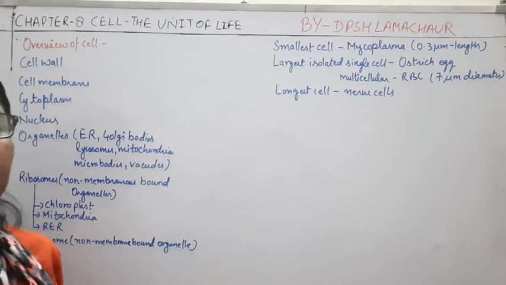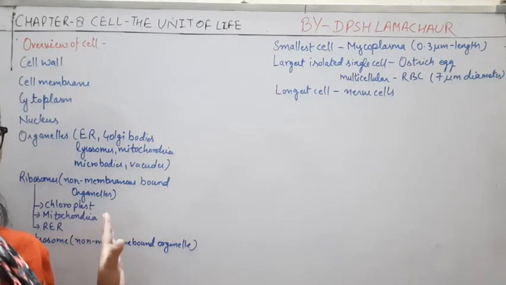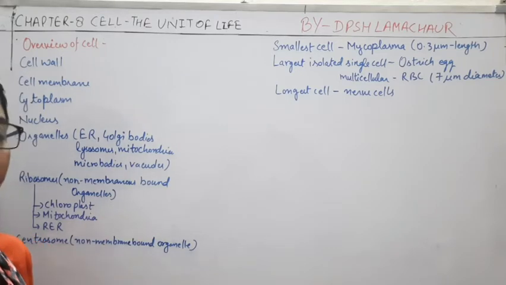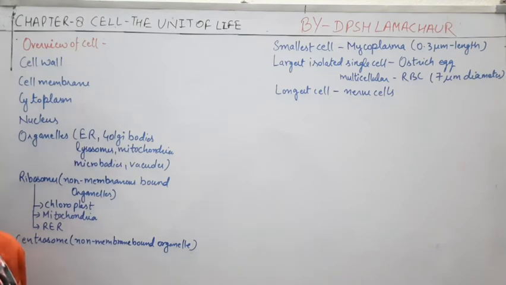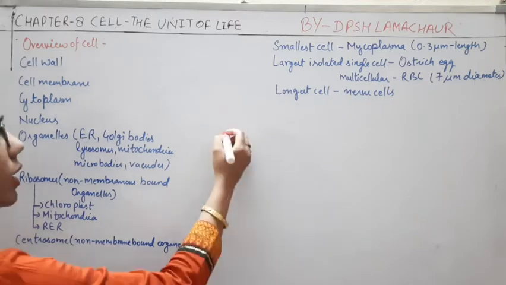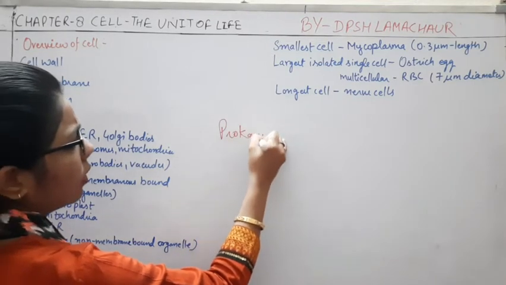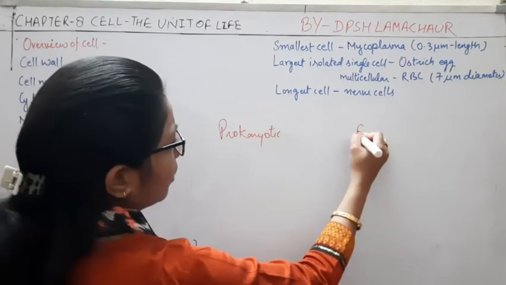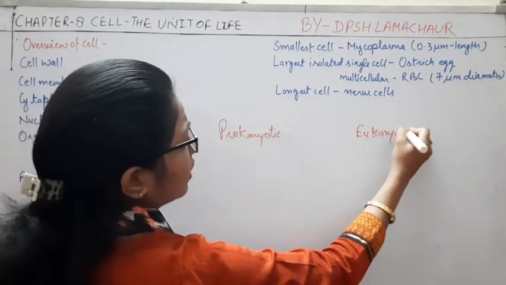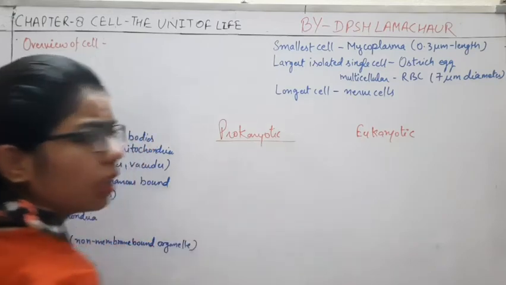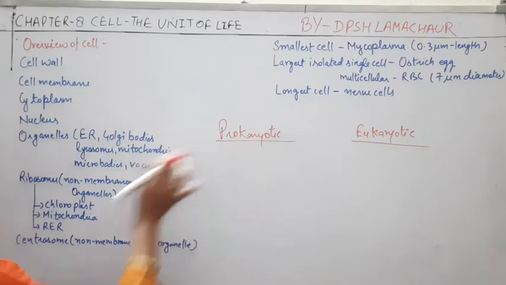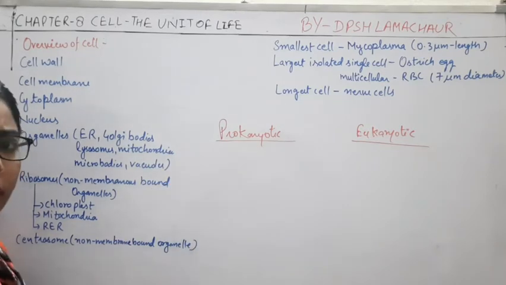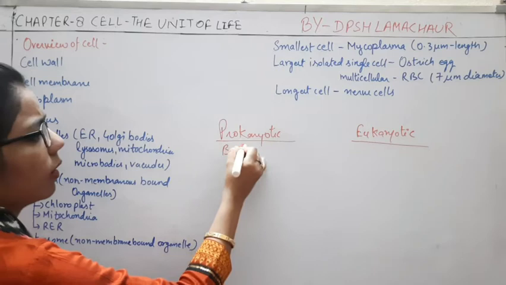So now we will discuss an overview of the cell, and what type of cells we are talking about. Any cell, whether it is a plant cell or an animal cell, or we can say the prokaryotic as well as the eukaryotic cell. Here I am writing prokaryotic, and another one is the eukaryotic cell. As we have said, these are the primitive ones and these are the advanced ones. In the prokaryotic cell, most of the things that come here are bacteria.